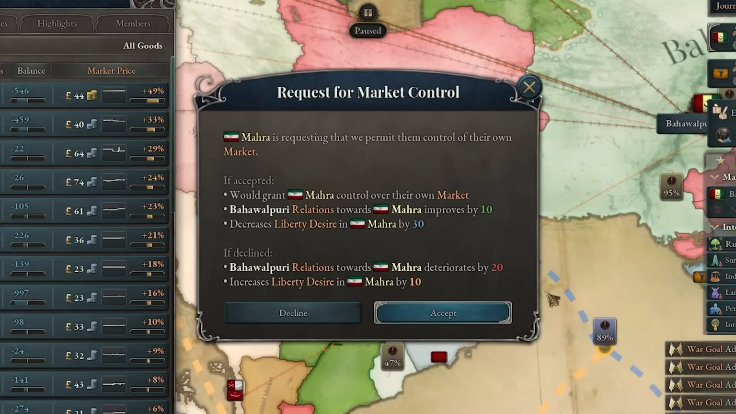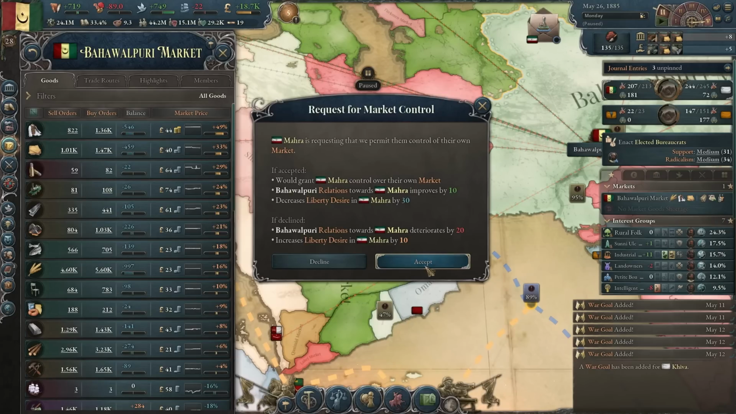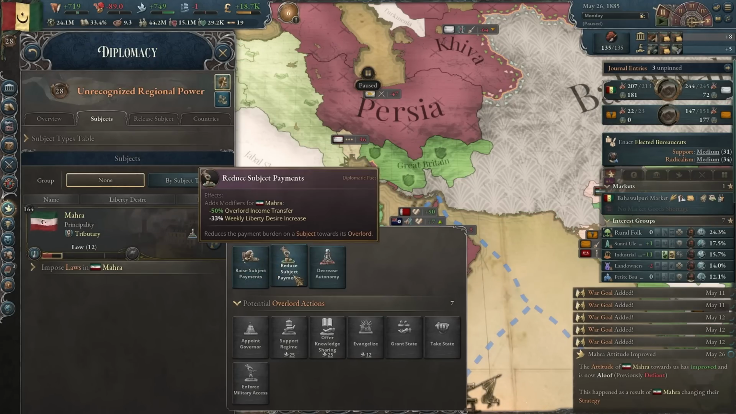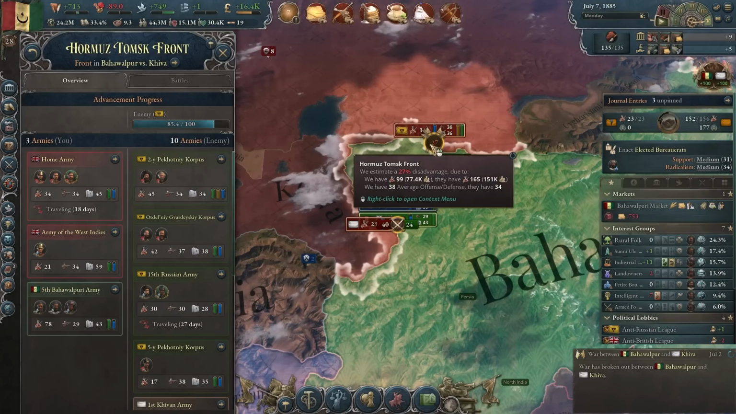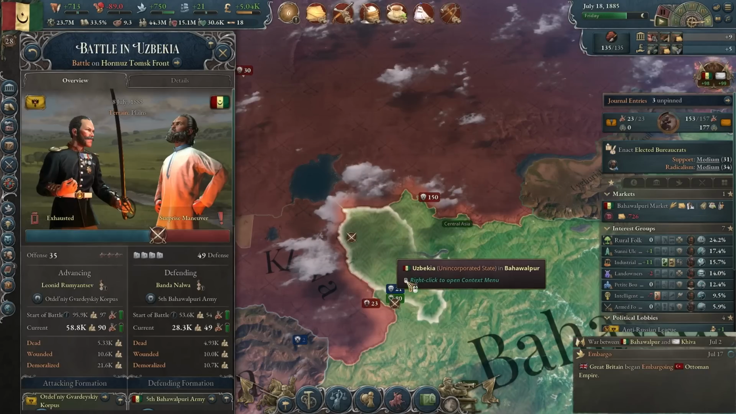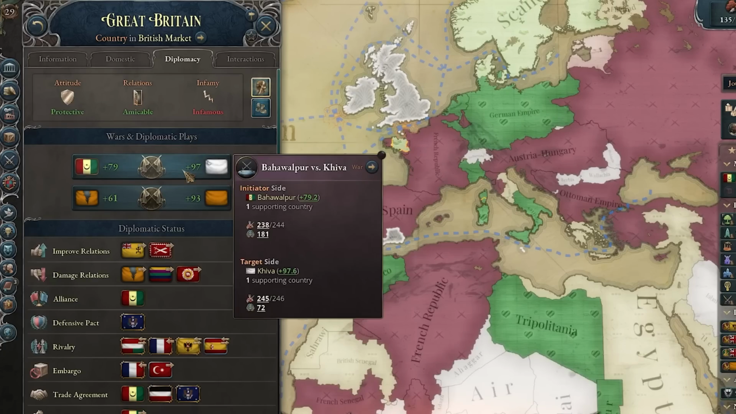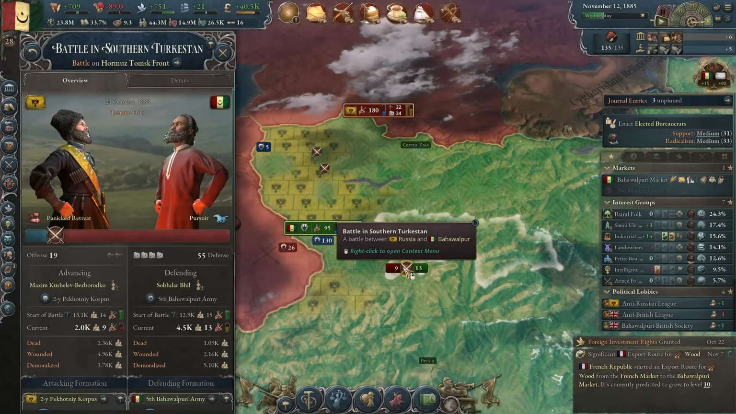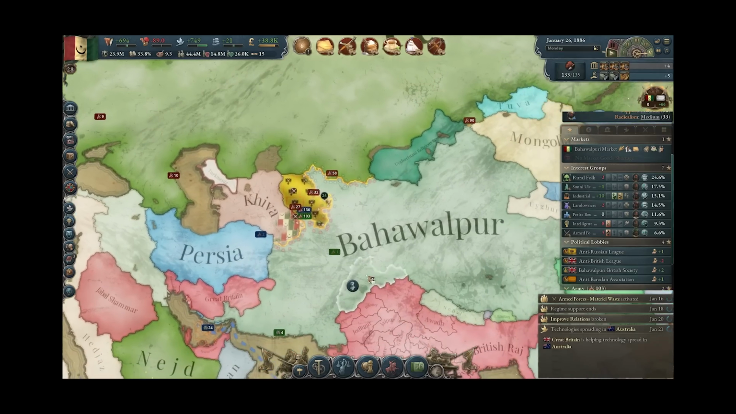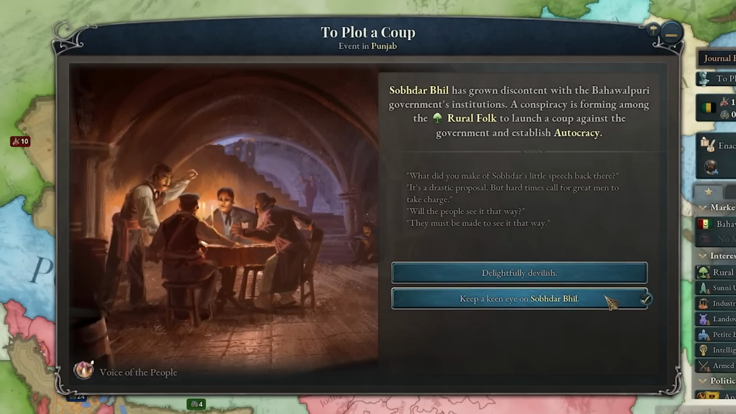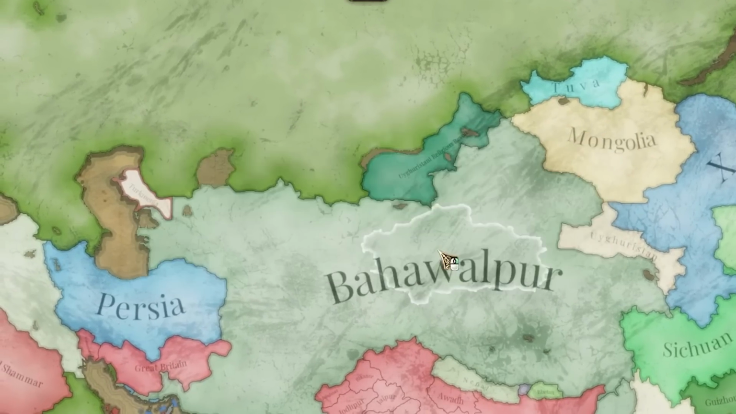And now Mahra wants control over their own market. Okay, fine. I should probably also give them some privileges, like less payments. The British have not been sending enough troops over here. We're getting pushed back. Come on, Britain, more troops, come on now. What are you doing? You are not even part of any other wars. Okay, now we're holding them back in some places. I never doubted you, Britain. And now the royal folk are plotting a coup. That's pretty bad. There we go, we managed to win.